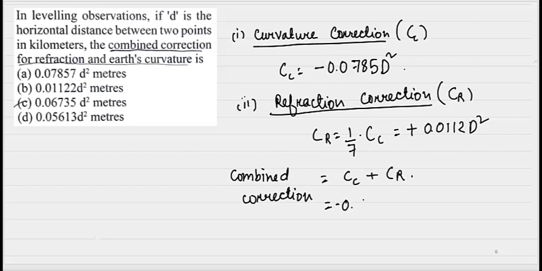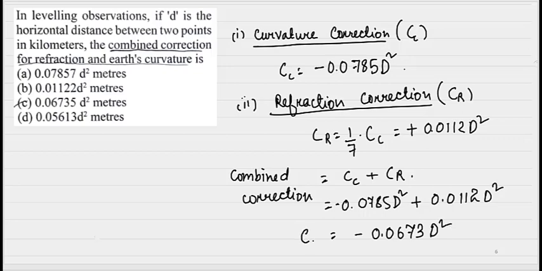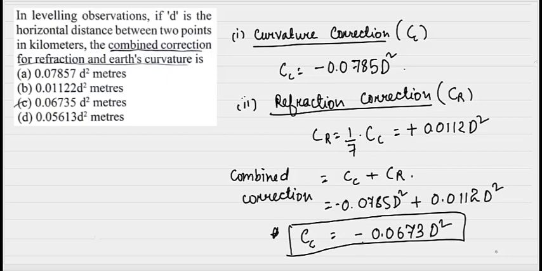So negative 0.0785 d square plus 0.0112 d square, so it comes out to be 0.0673 d square. CC is our combined correction, and it is always negative. So what will be the answer? 0.06735 d square. Option C will be the correct option.